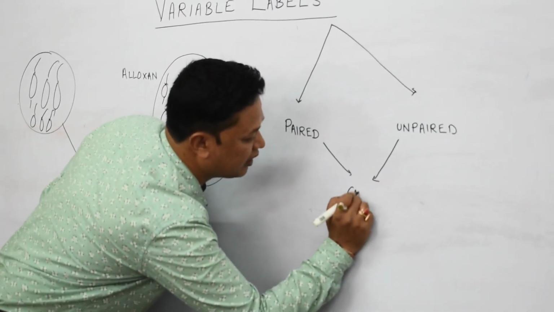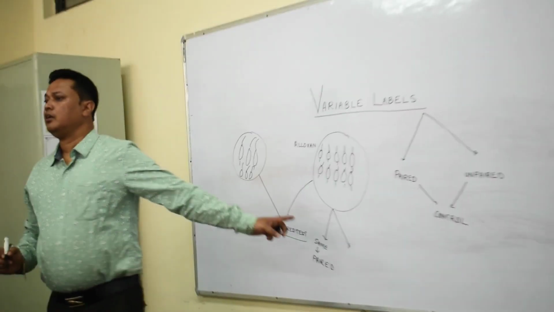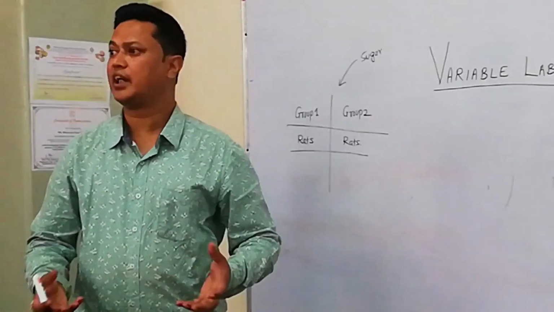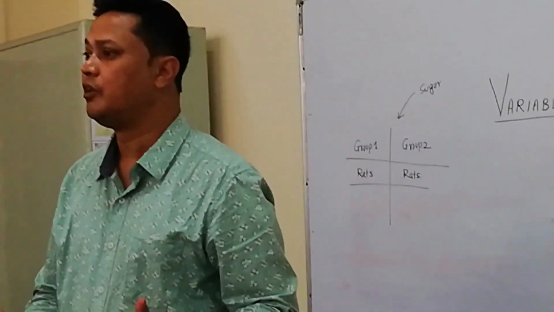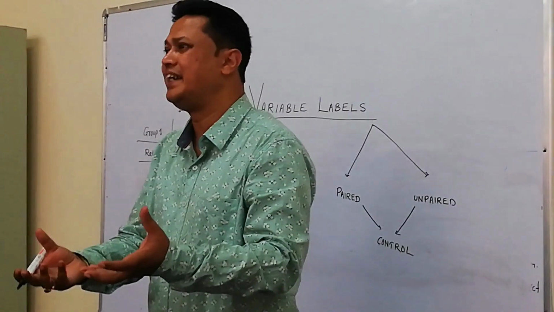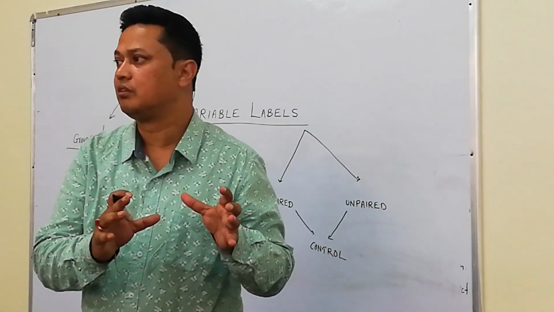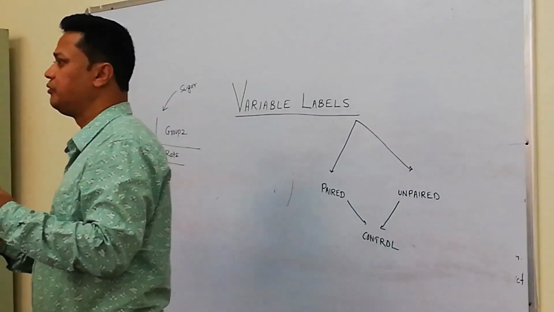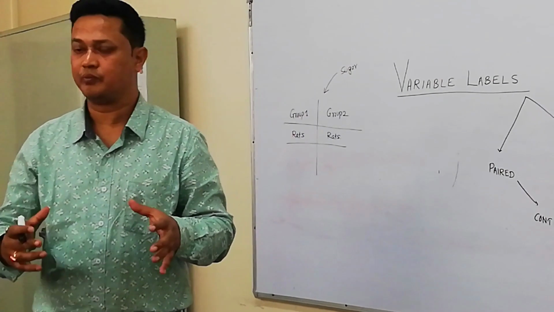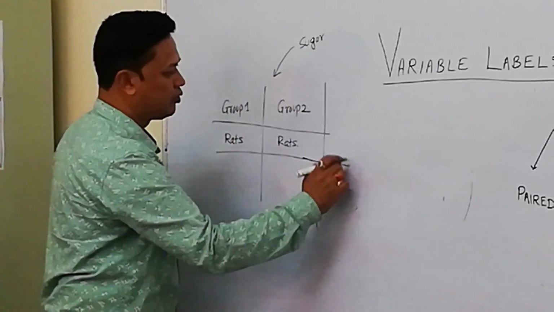There is a variable called control, right? Now control, what do you mean? I want to check whether there is a significant variation. Variation could be because of size, because of age, because of height, whatever there will be. So experimental variations are possible. In order to minimize the error, I need to check it by another group which is called control.